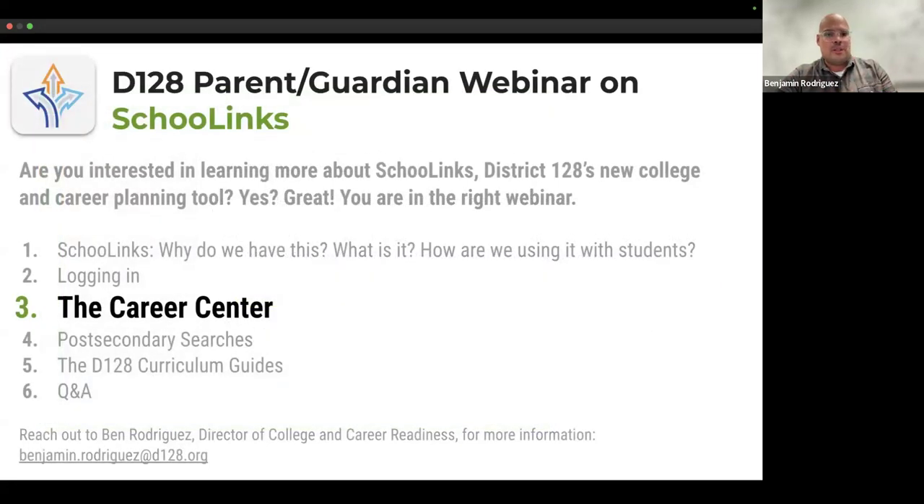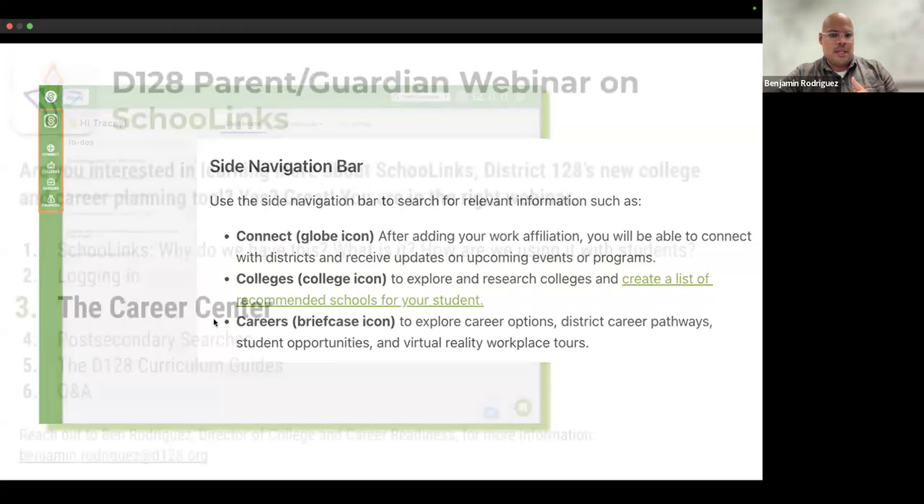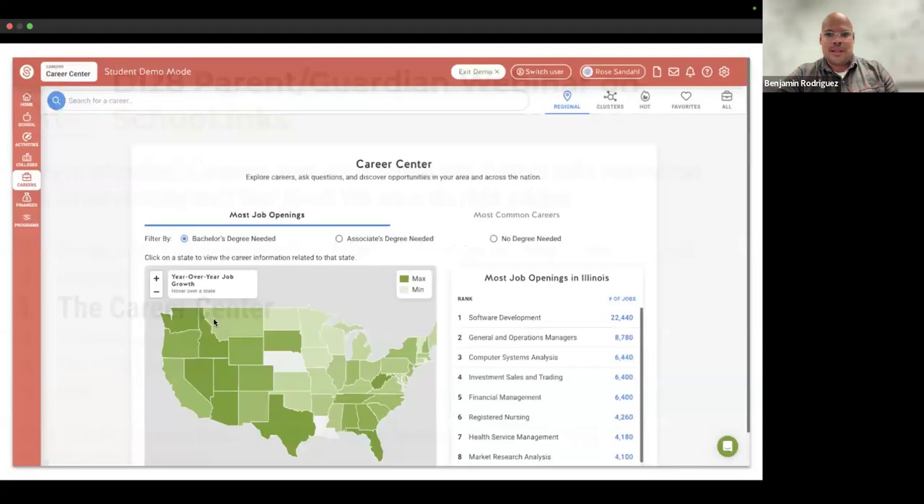Now we're going to jump over to the Career Center to talk a little bit about how to explore different options in terms of careers. Again, if you're not sure how to navigate there from your homepage, it's that little briefcase icon right over there. And it should take you to a page that looks like this.